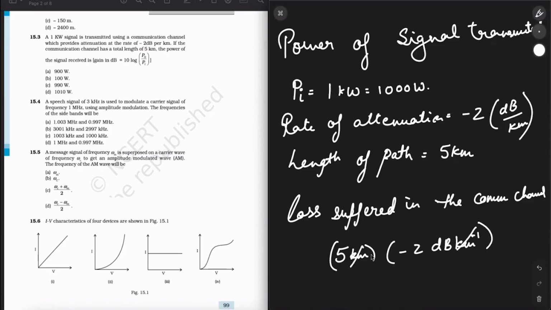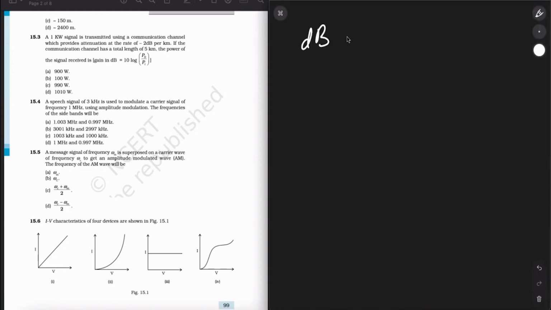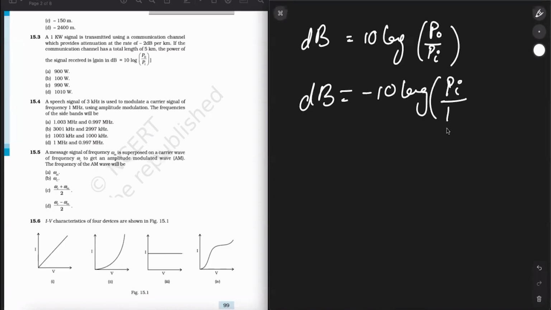Kilometer cancelled out. It will be -10 decibel loss. Now, the gain term has been given to us as dB equals 10 log P naught upon Pi. Then, if I want to give it a minus sign, Pi upon P naught. Simple concept.